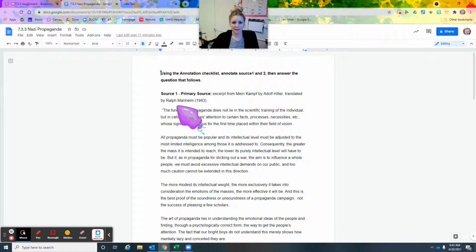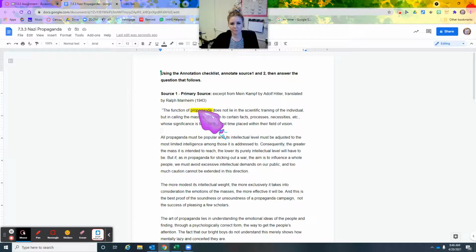Hitler, translated by Ralph Manheim in 1943. The function of propaganda does not lie in the scientific training of the individual, but in calling the masses' attention to certain facts, processes, necessities, etc., whose significance is thus for the first time placed within their field of vision. So I know he's talking about propaganda here. I'm going to analyze what exactly he's talking about when it comes to propaganda in the comments.